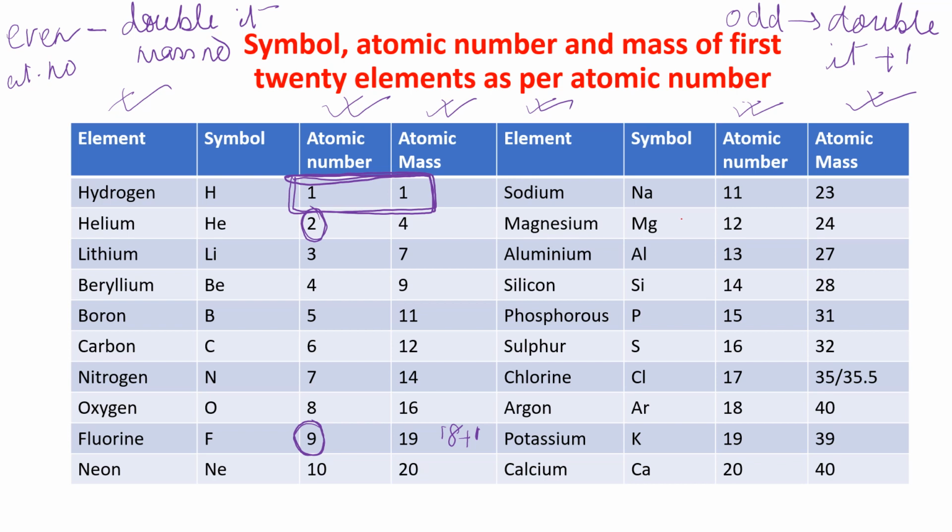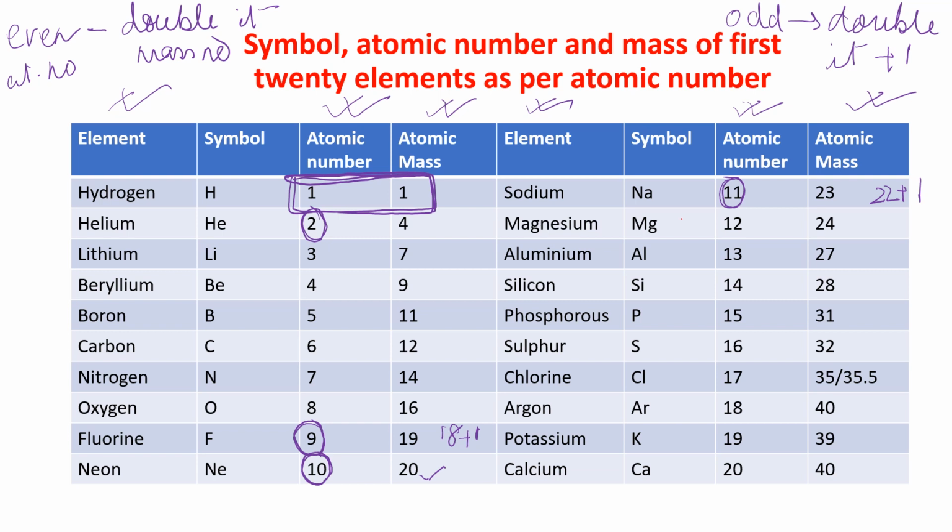Now neon, its atomic number is 10. It is an even number. So just double it. It's 20. Okay. See that sodium, it's having atomic number 11. That means it is an odd number. Double it. That is 22. Then plus 1. So 23. Okay. Now you can understand that you can learn it very easily.